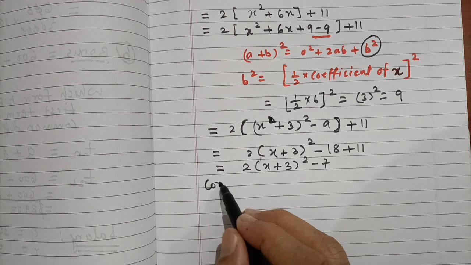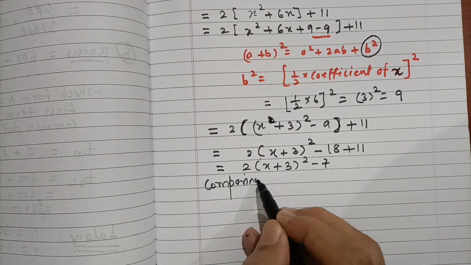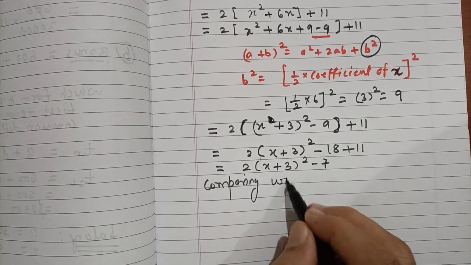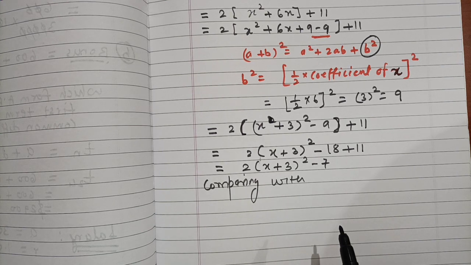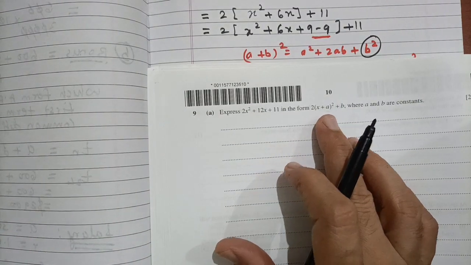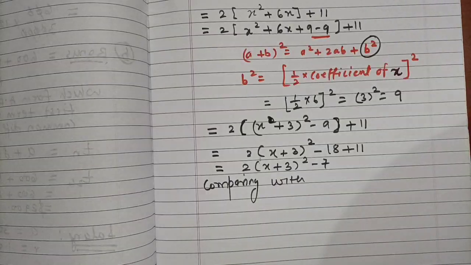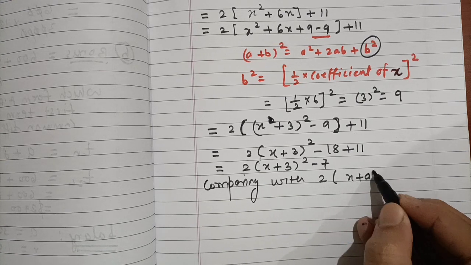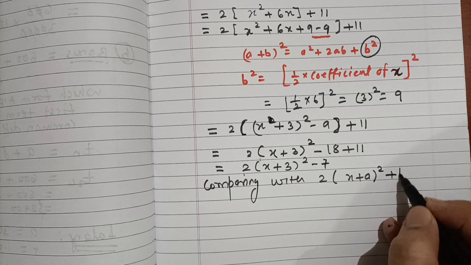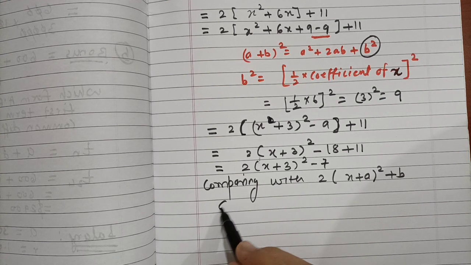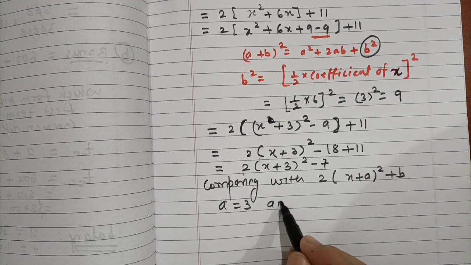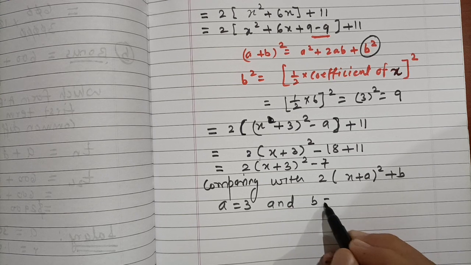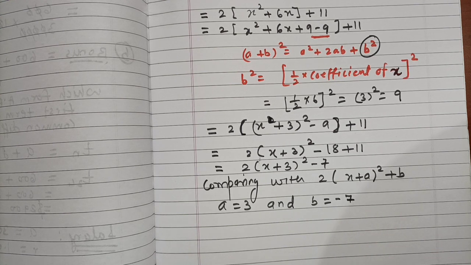Now comparing with what is given, 2 times (x plus a) the whole squared plus b, we can say that a is equal to 3 and b is equal to minus 7. Now it is not asked to find the vertex.